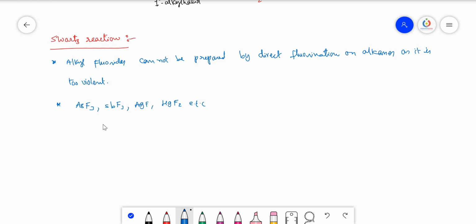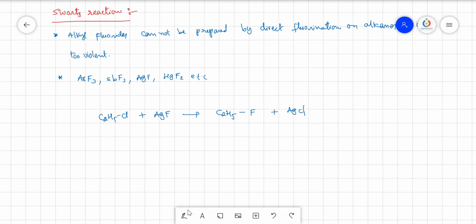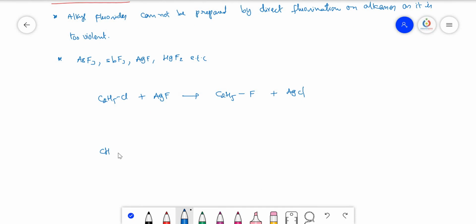So when you take the alkyl chlorides, for example, C2H5Cl, when it is treated with AgF, then a halogen exchange reaction takes place, so that you will get C2H5F plus AgCl. Similarly, if you want CH3, Cl, Cl and CH3, so here two halogens you want to remove. In such cases, you can take 2AgF, or else you can take HgF2, only one molecule of HgF2, so it can replace two chlorines at a time.